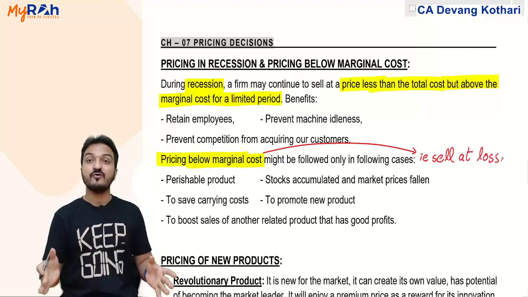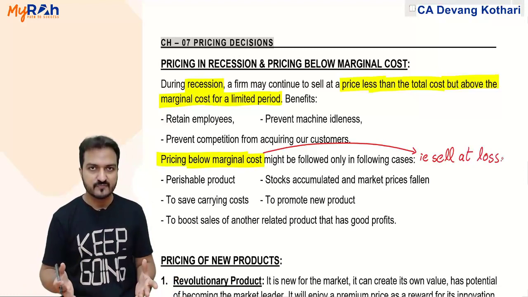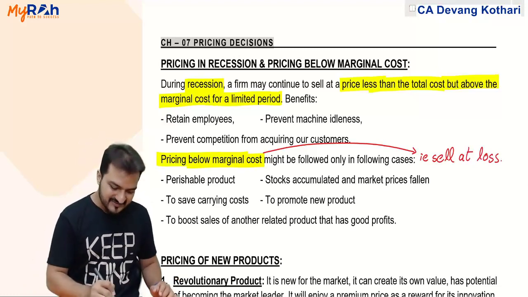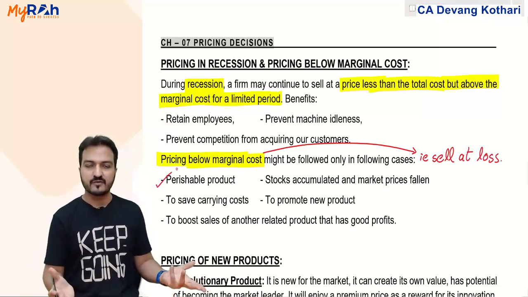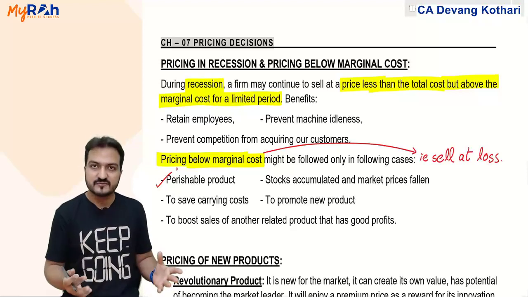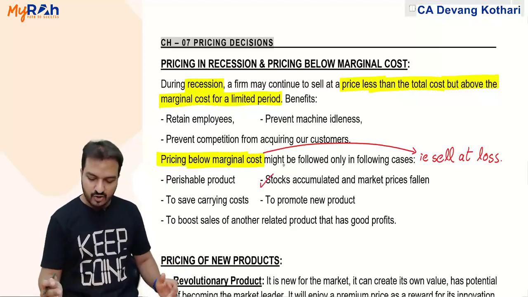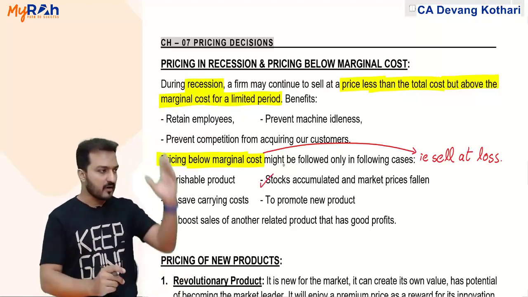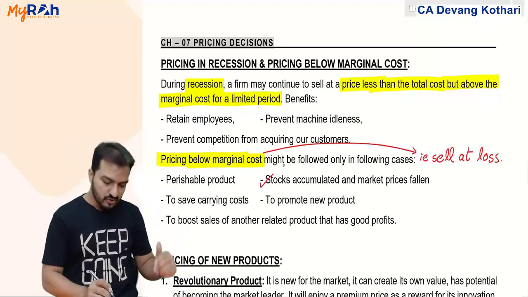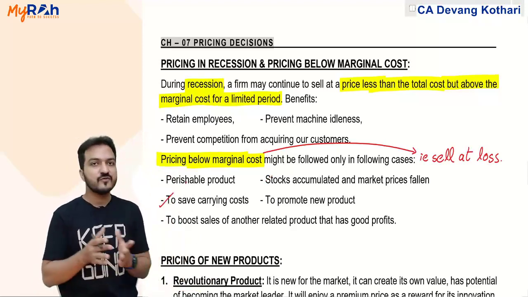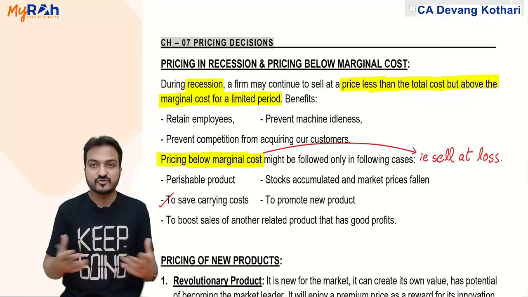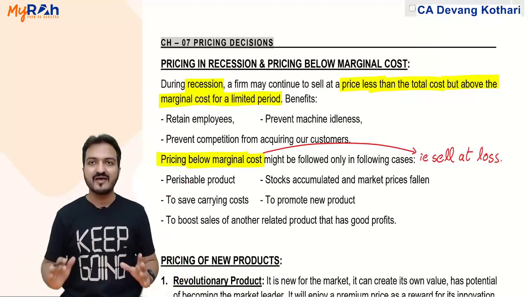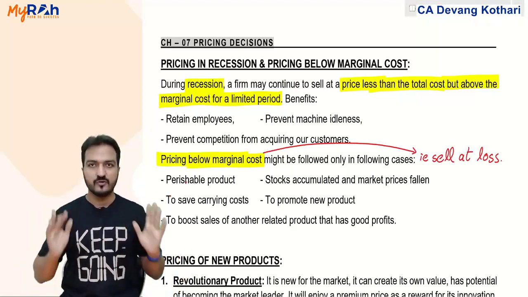Now, why would you sell the product at a loss? You will sell at a loss because it is a perishable product. If you don't sell, then there will be more loss. Or because stocks have accumulated so much and the market prices have fallen. Or maybe because you want to save the carrying cost. You don't have enough storage space, so you let it go even at a loss.